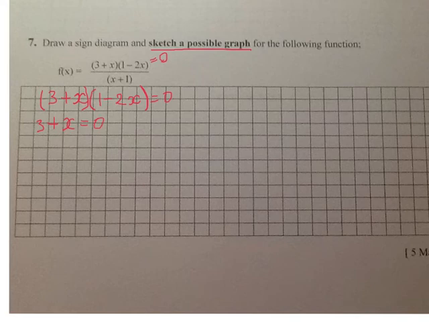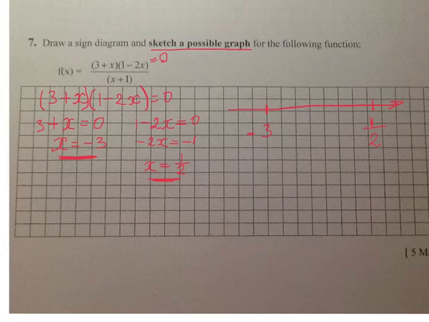So 3 plus x equals 0 and x equals -3. Or 1 minus 2x equals 0, minus 2x equals -1, and x equals 1/2. So these 2 points, my x-intercepts, I can draw them straight away on a line. It will be -3 and 1/2.